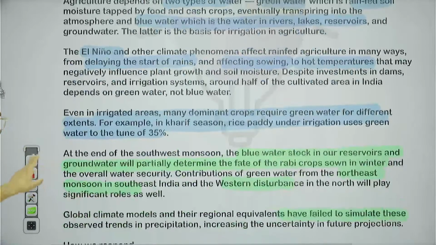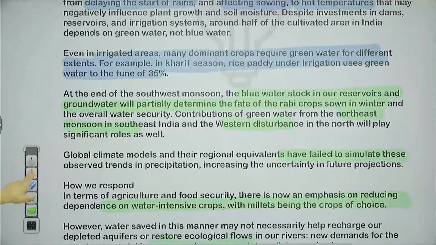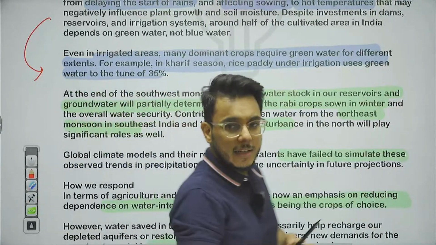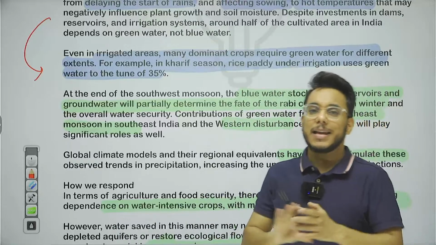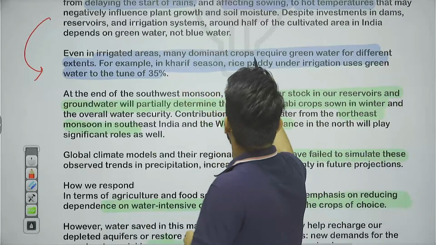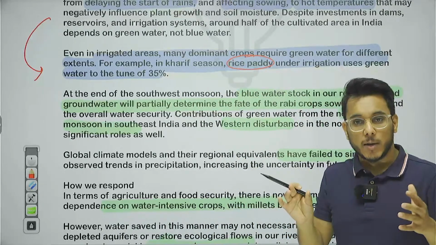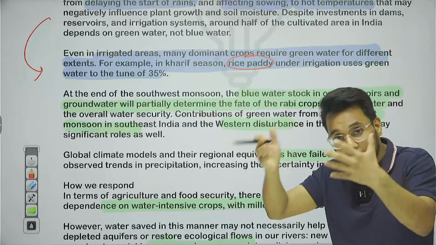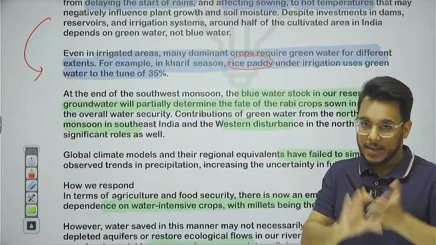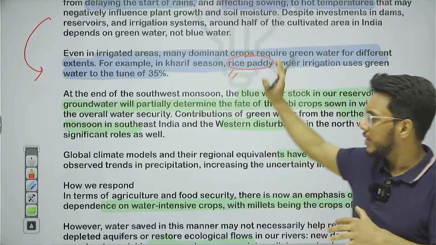Then further moving on, guys, in this direction. Even in irrigated areas, you cannot say that where the areas are irrigated, we don't need any rainfall. Even there, rainfall is needed. For example, when we talk about the paddy crop, it needs a lot of water. Even after complementing it with rain-fed water, irrigation water is needed. So there, both irrigation as well as green water as well as blue water are needed.